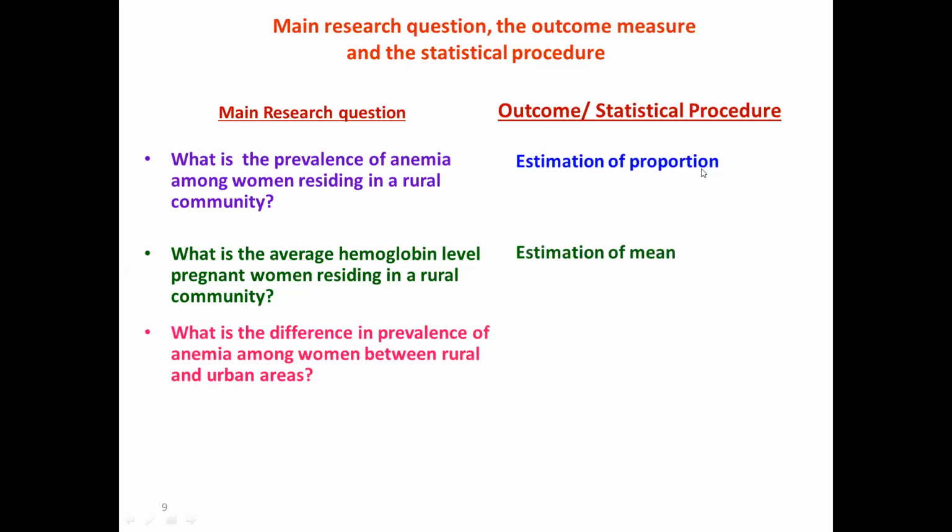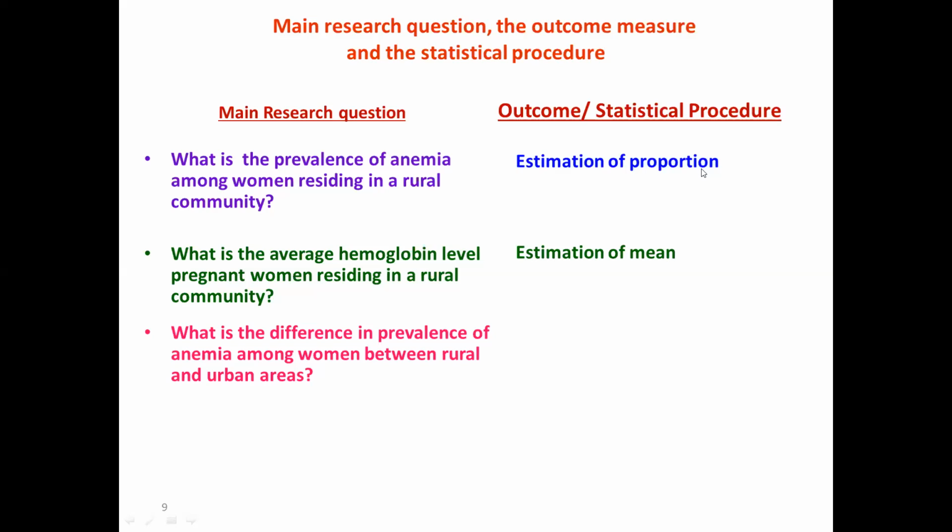Okay. Now what about this? Someone has answered difference in proportion, average, mean, prevalence, ratio. The answer is, there are two groups now. One group is women residing in the rural areas, and the other group is women residing in the urban areas. So what is the outcome? Prevalence is always a proportion, right? So what we are planning to tell here is the difference between two proportions, whether women in the rural area have a higher proportion of anemia compared to women in the urban areas.